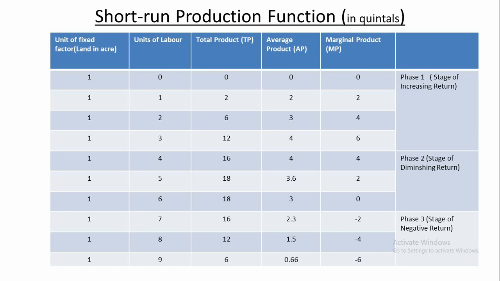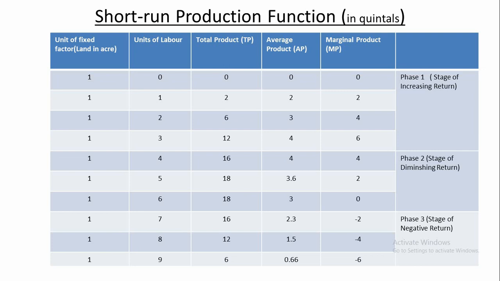When the fourth unit of labor is taken, total product increases to 16 quintals, average product remains the same at 4 quintals, and marginal product becomes 4 quintals. Mark it.